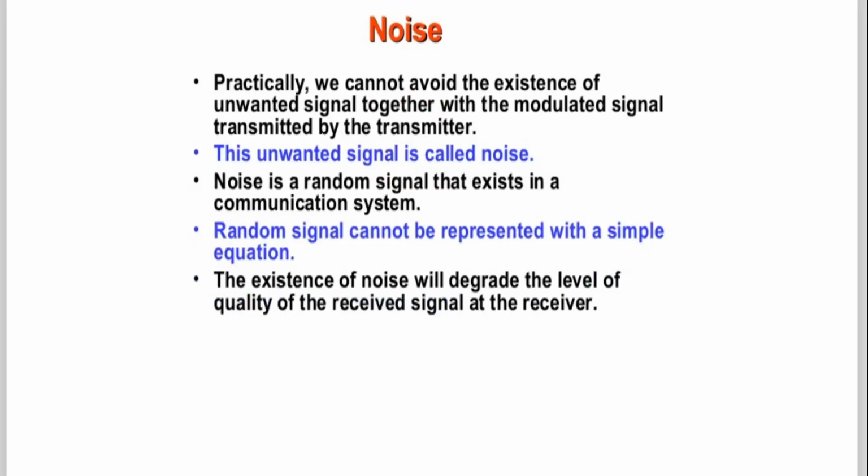So now let us come to the next slide, that is noise. Particularly, we cannot avoid the existence of unwanted signal together with the modulated signal transmitted by the transmitter. So when we transmit the signal with the help of a transmitter, we cannot avoid the existence of unwanted signal. This unwanted signal is called noise.